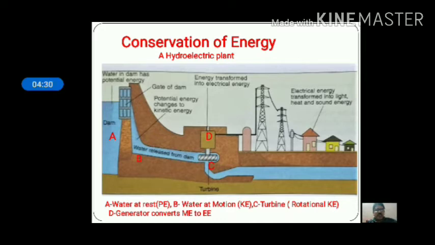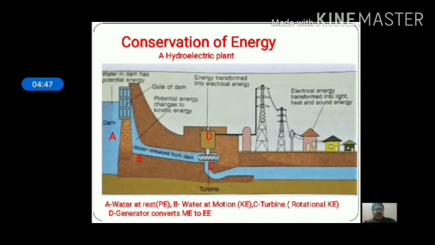The turbine is fitted with an axle attached to a copper coil placed in a strong magnetic field, that is your generator or dynamo at D, which converts mechanical energy into electrical energy.